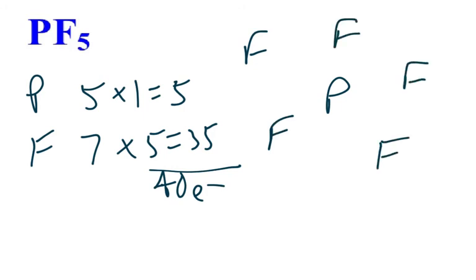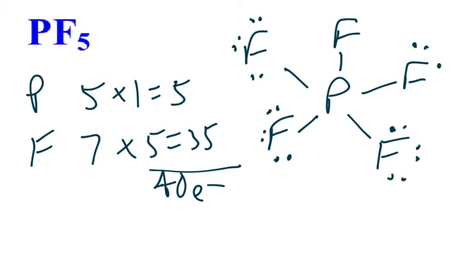And then the next thing you do is you bond everyone to the central atom. And then we're going to give everybody an octet. Remember, you always start with the peripheral elements. I need to add 6 dots to each fluorine because remember, it already has 2 from the line, which is the covalent bond. So I'm giving every fluorine 6 dots. Now, when you count this up, let's take a look at this one on the top here. You got 1, 2, 3, 4, 5, 6, and then the line is 7, 8.